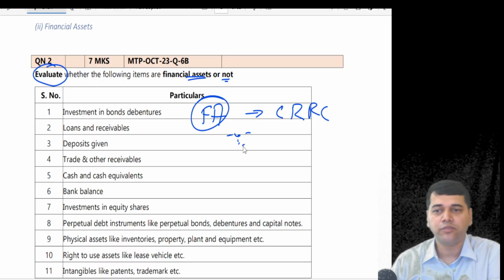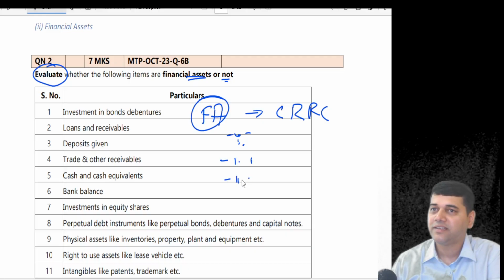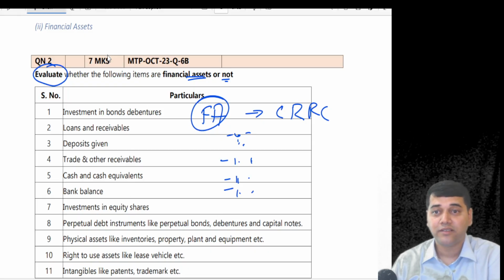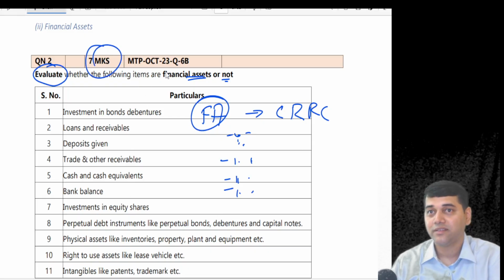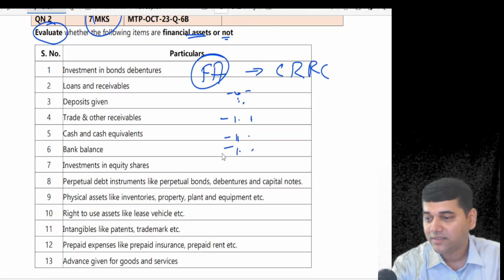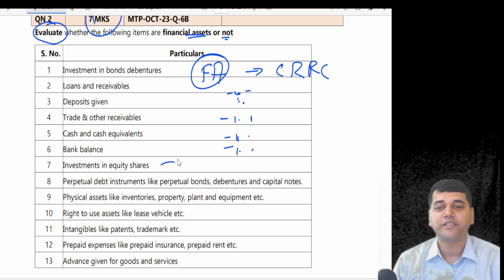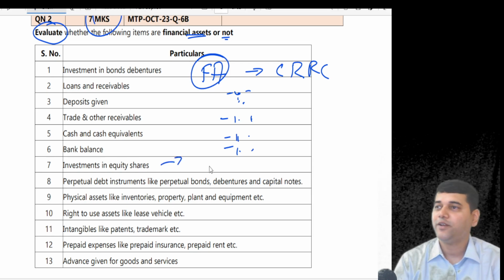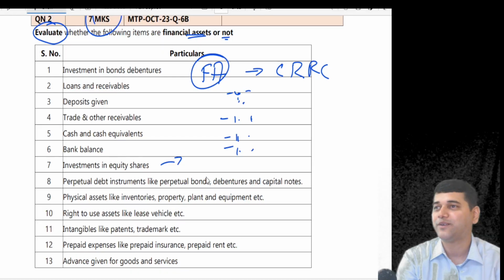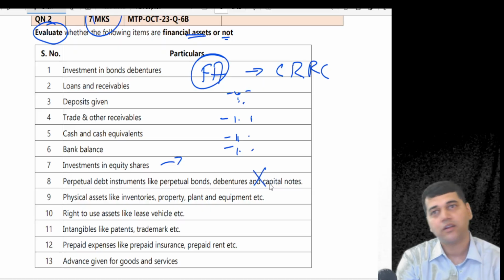Otherwise, you can always assume trade receivable, same, cash and cash equivalent, bank balance, same, because they may mix and ask you, 7 marks in MTP, don't go by this. Investment in equity shares, why? Why is investment in equity shares a financial asset? I have shared the PPT with you. Why are you telling investment in equity share? Will you say contractual right to receive cash? Gone, half mark gone.